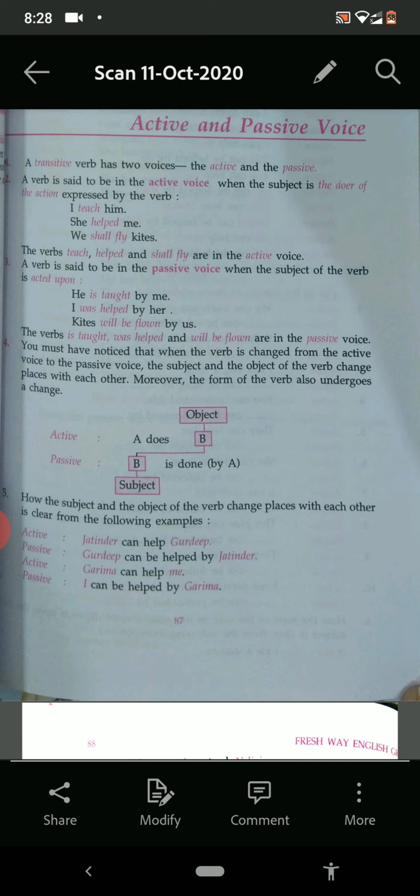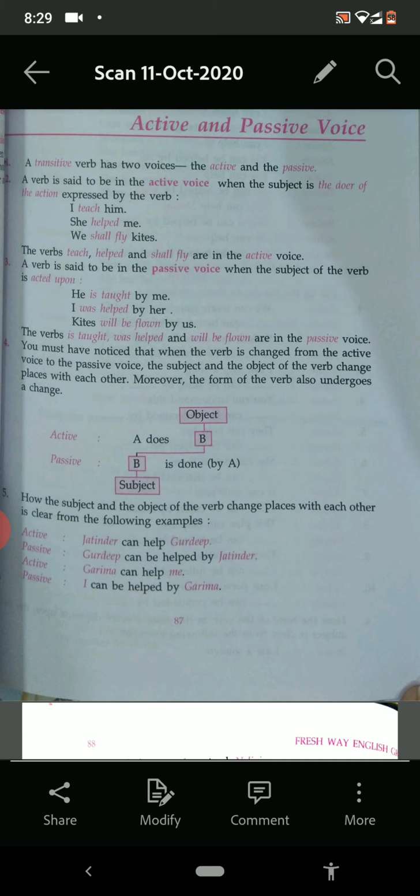Now see the third number. See what is written here. A verb is said to be in the passive voice when the subject of the verb is acted upon. See very carefully, it is acted upon, means not doing the work, somebody else is doing. Subject is not doing the work, somebody else is doing, and the subject is acted upon.